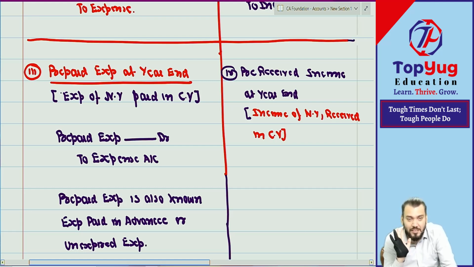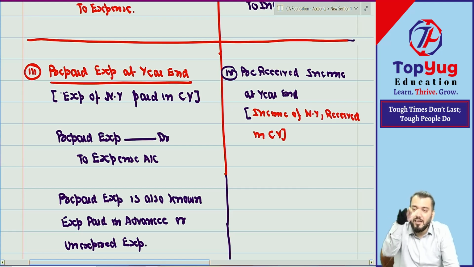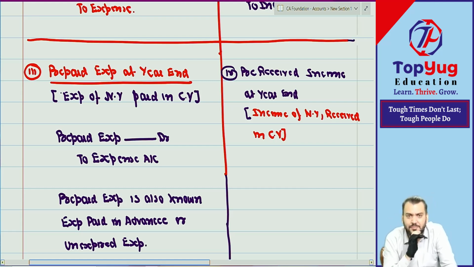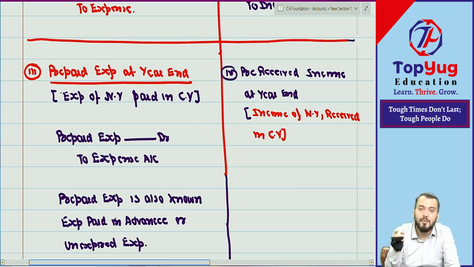One second. Listen and say. Okay, one second. Income of next year received in current year. Whether it is income of current year, so will it increase or decrease the income of current year? Will decrease. Decrease in income will be debited.